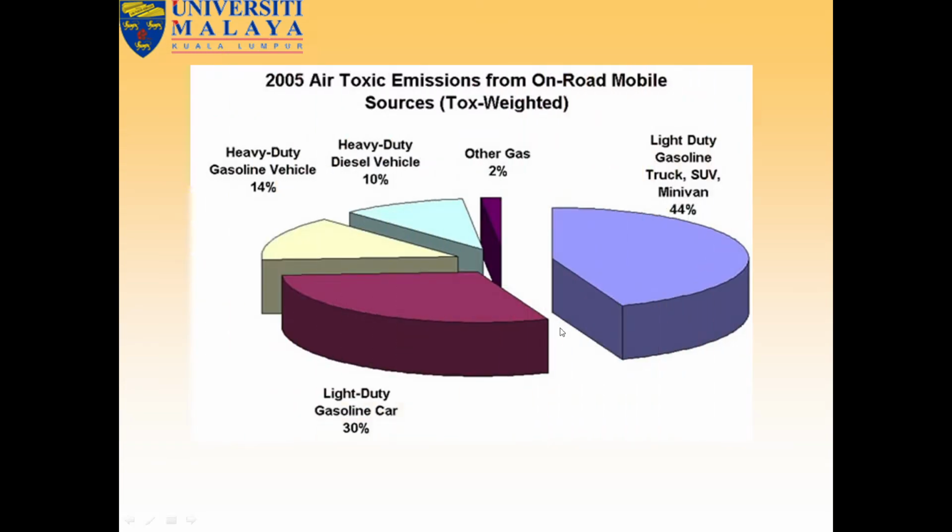You can see here also 2005 air toxic emissions from on-road mobile sources. They give some data: heavy duty gasoline vehicles, diesel vehicles, other gases 2%, 10%, 14%. You can see gasoline cars 30%. Also other trucks, the minivans, other 44% toxic emissions.